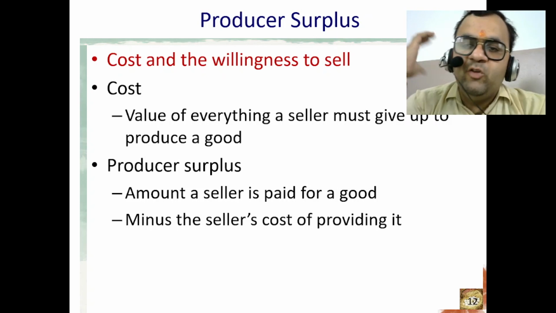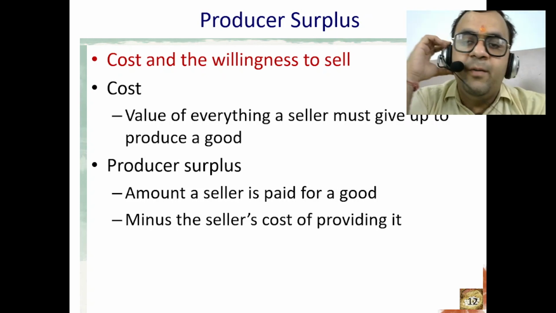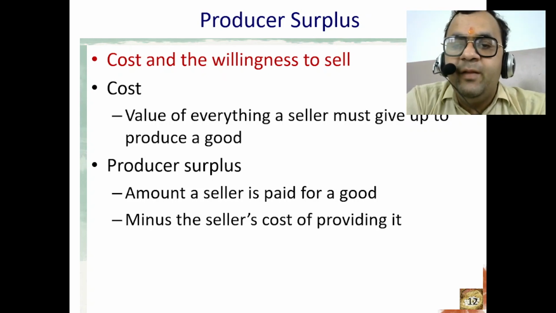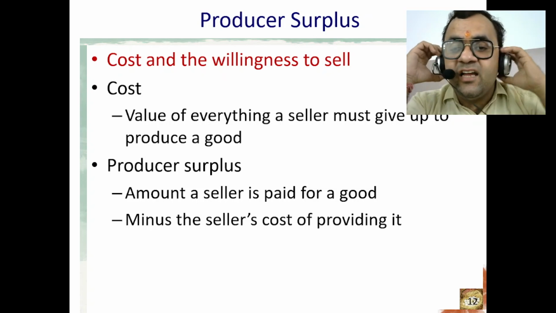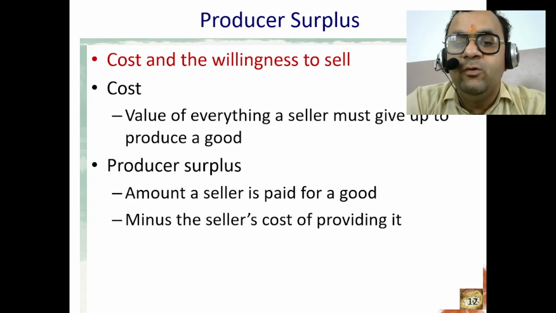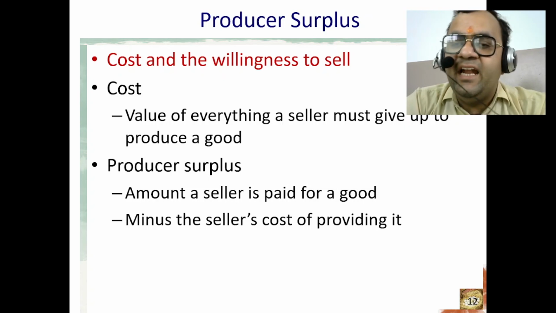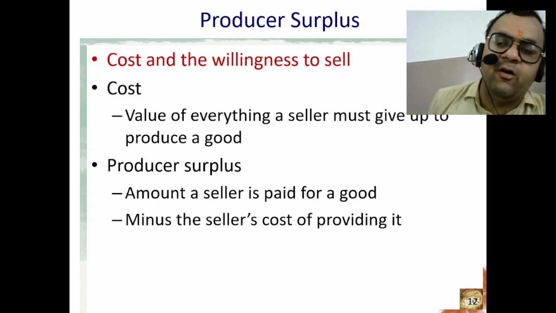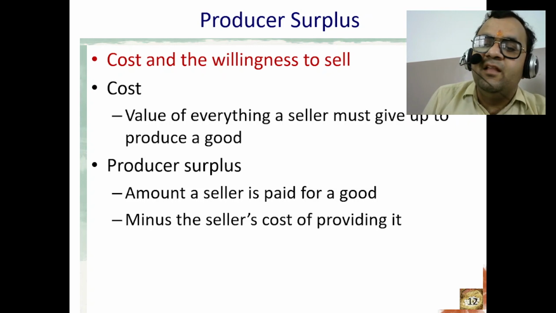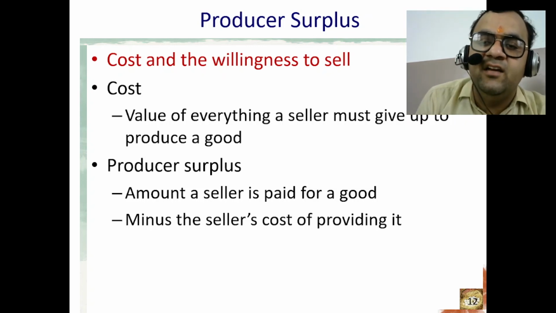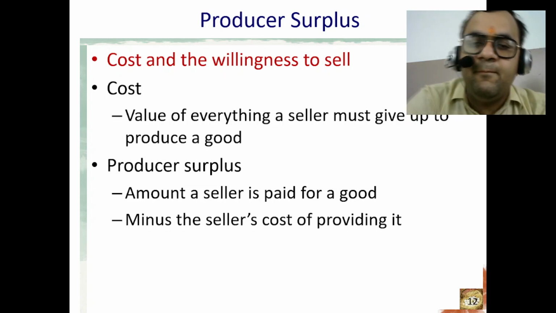Graphically, producer surplus is the area above the supply curve and below the market price. It represents the extra revenue the producer receives due to the difference between their willingness to sell and the market price. Producer surplus can be thought of as a measure of the profit or gain that a producer makes, the surplus revenue that the producer derives from the sale.